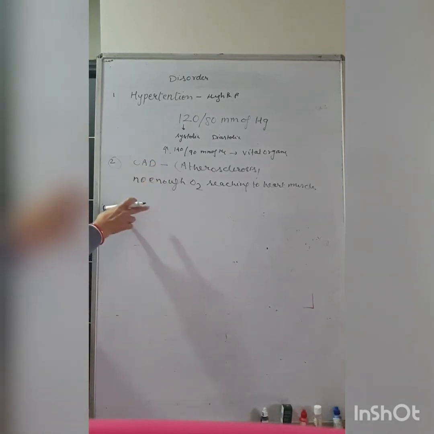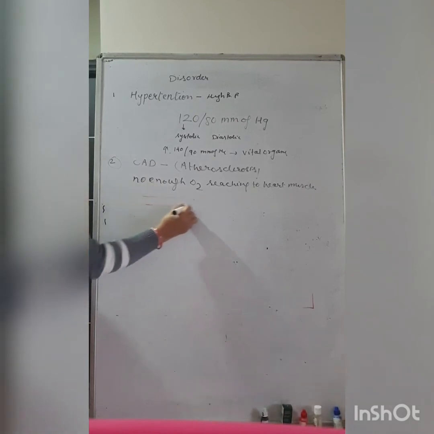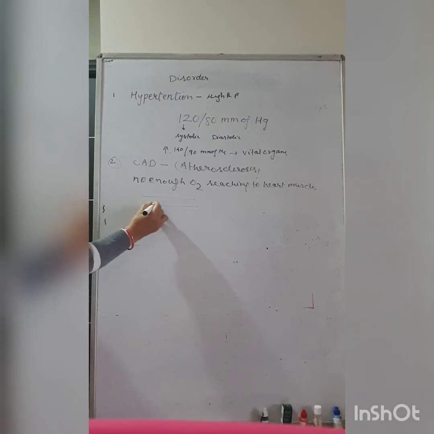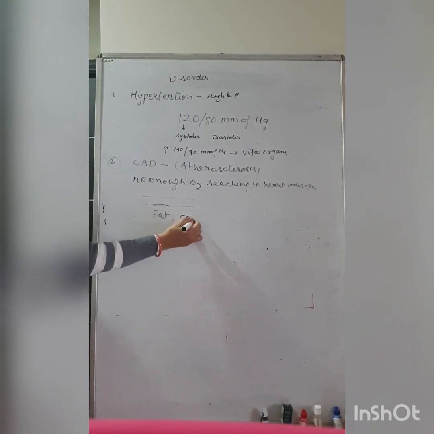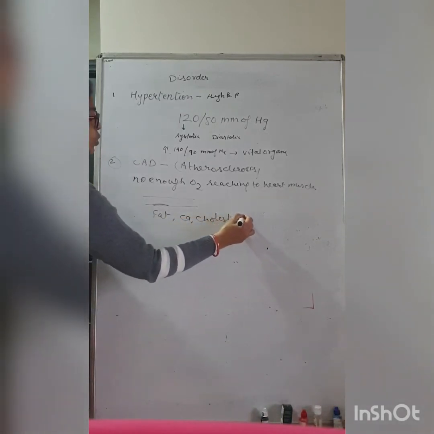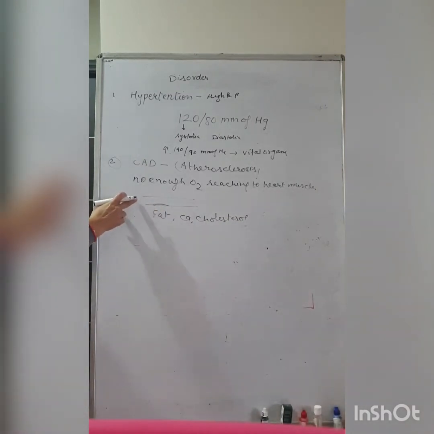For example, this is the coronary artery. There is deposition of calcium within the lumen of the artery. So there is deposition of fat, calcium and cholesterol within the blood vessel, the artery, and the blood flow is disrupted.